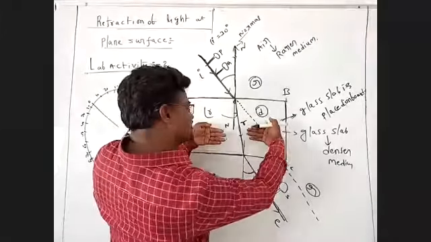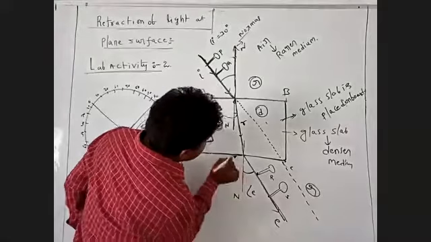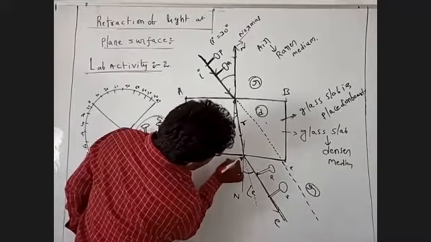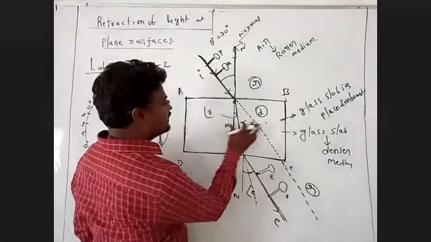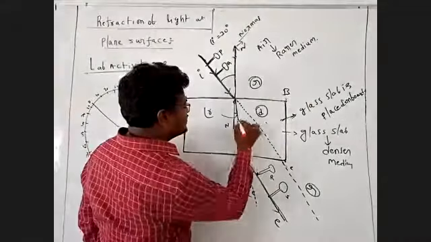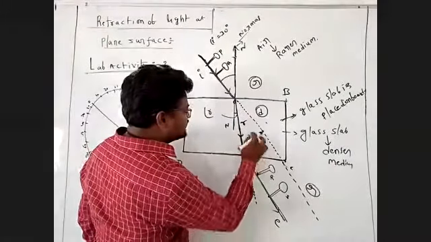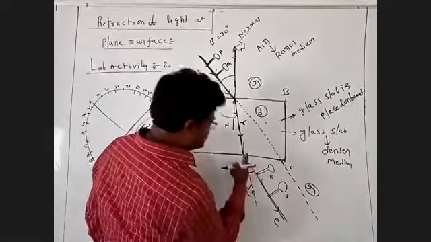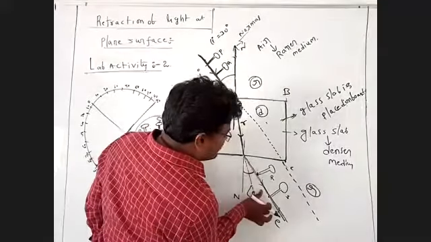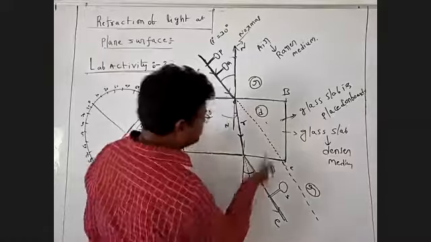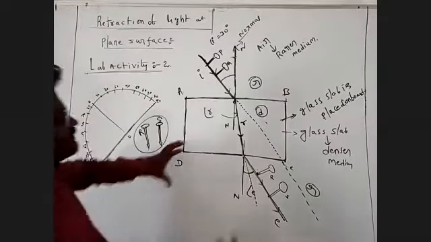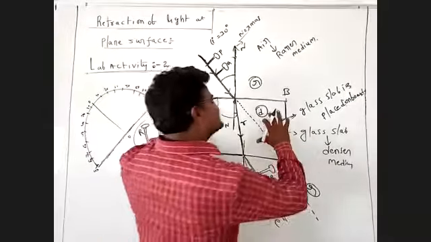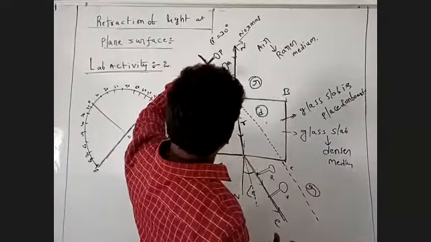Now again, light travels from denser medium to rarer medium. This is the actual direction of the incident ray. Since light travels from denser to rarer, this is the emergent ray, the light which emerges out into another medium. The emergent ray bends away from the normal. With the glass slab present, the ray bends in this direction.